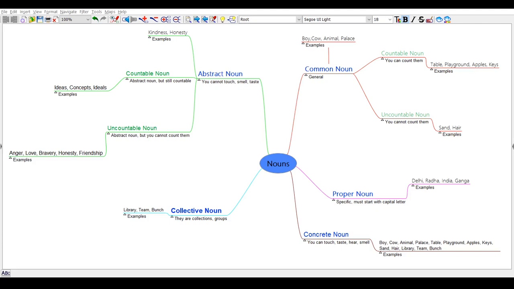As you all know by now, all the common nouns, proper nouns and collective nouns are concrete nouns. Abstract nouns cannot be touched, smelt, tasted. For example, kindness, honesty. Abstract nouns that can be countable, for example, ideas, concepts. Abstract nouns that are uncountable, for example, anger, love, bravery, honesty, friendship.